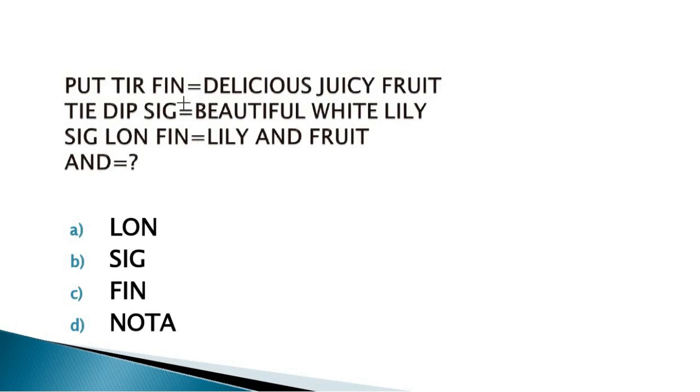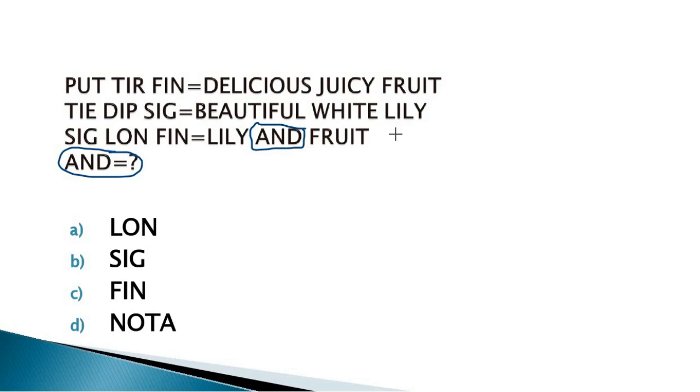The next question is: PUT TIR FIN equals delicious juicy fruit, the second one is TIE DIP SIG equals beautiful white lily, and the third one is SIG LON FIN equals lily and fruit. We have to find the answer for "and".